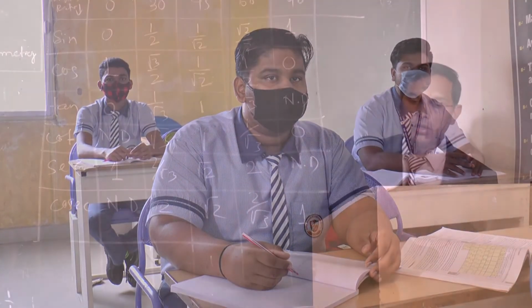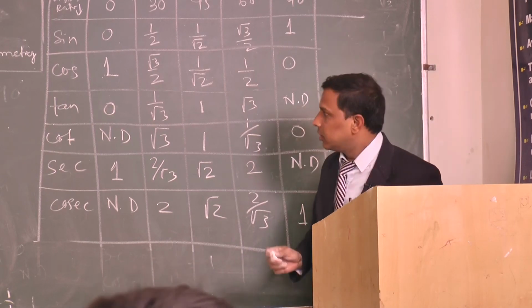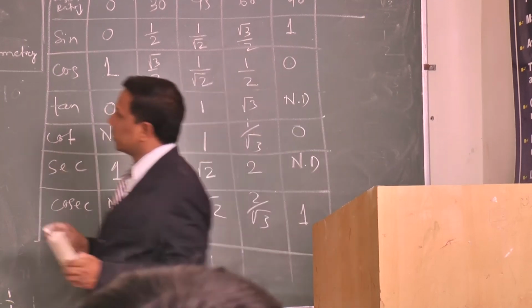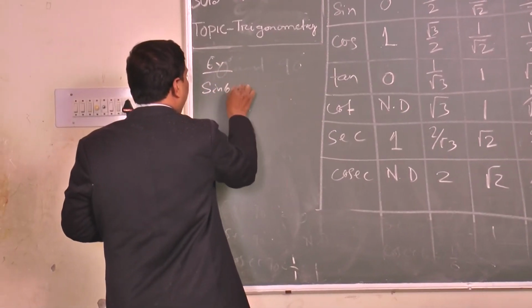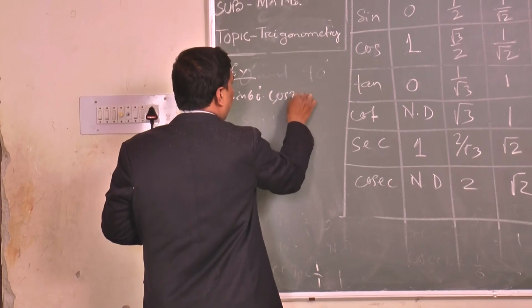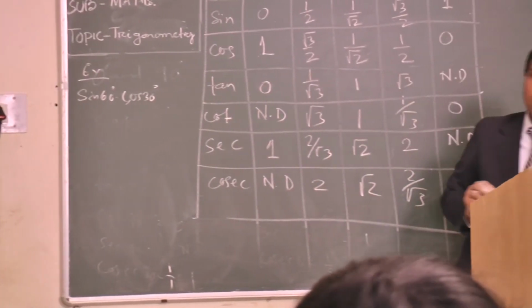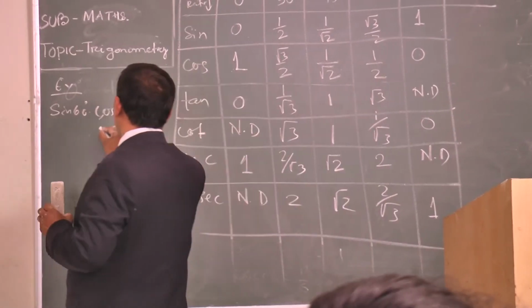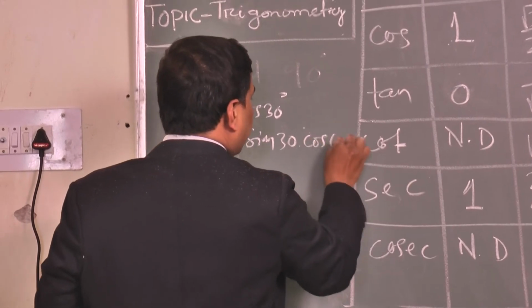It is given that we have to find out the value of sin 60 degree cos 30 degree plus sin 30 degree cos 60 degree.